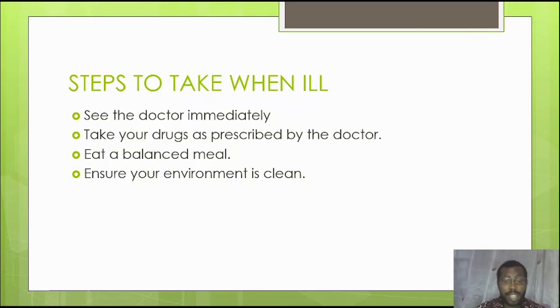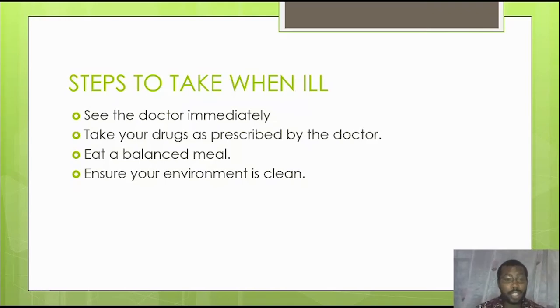Sometimes when you go to the hospital, you see some markings on the drugs. Sometimes they mark 1 dash 1 dash 1, and so on. What does it mean? 2 in the morning, 2 in the afternoon, 2 in the night. And some you see 1, a dash, and 1. It means 1 in the morning and 1 in the night. So we should follow the prescription given by the doctor.